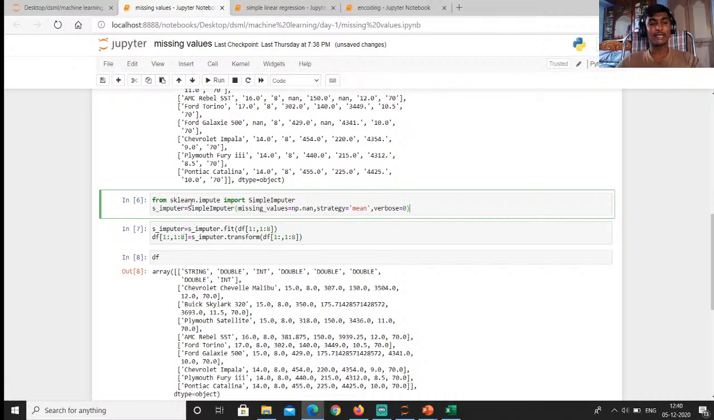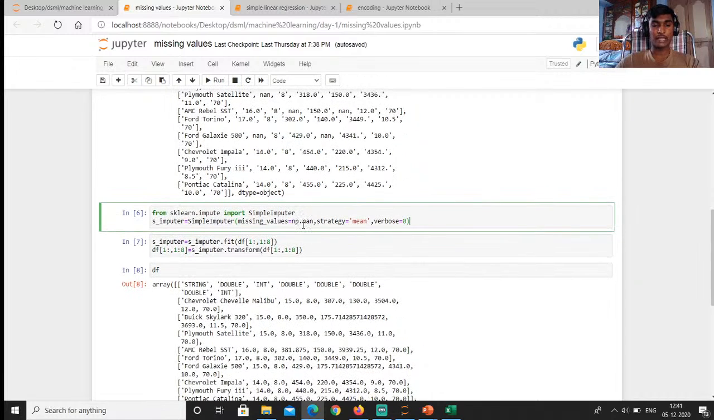We have to handle the missing values. We have to import SimpleImputer. The SimpleImputer function is in the sklearn.impute library. We are calling that from sklearn.impute, importing the SimpleImputer function. We are making the variable s_imputer. We are calling the SimpleImputer function. We are setting missing_values equal to np.nan.